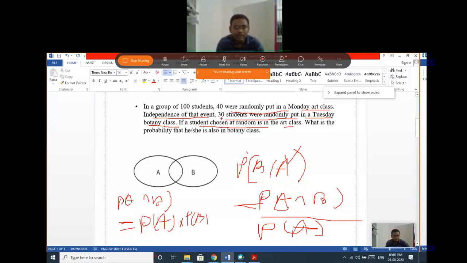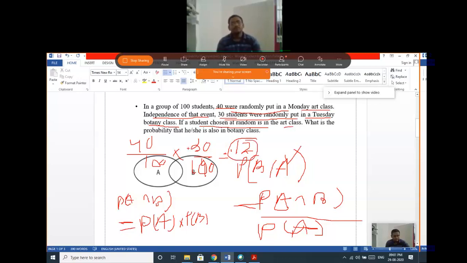So probability of A is how much? 40 by 100. Probability of B is 30 by 100. So probability of A intersection B is 40 by 100 into 30 by 100. Okay. So this is 12 over 100, exactly you can say 0.4 into 0.3, that is 0.12.